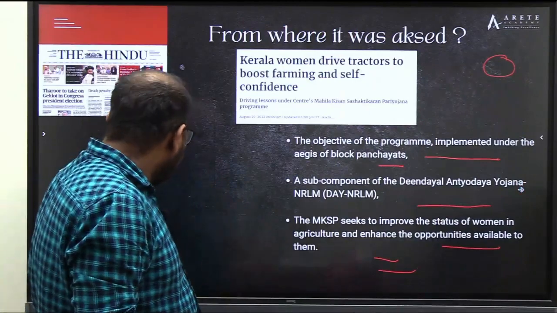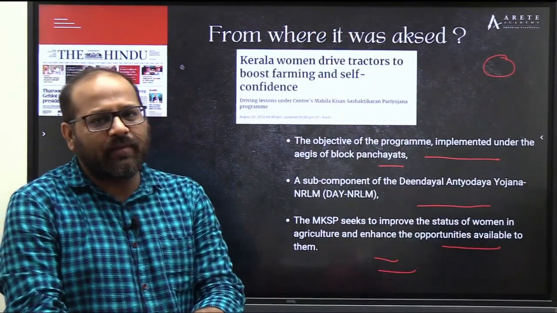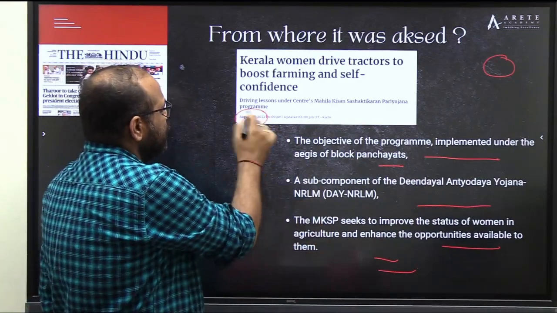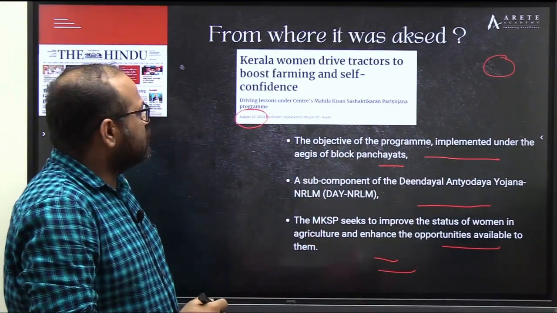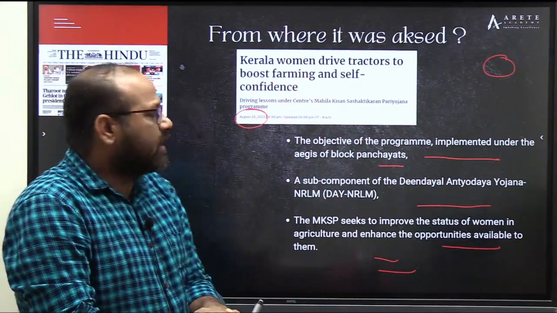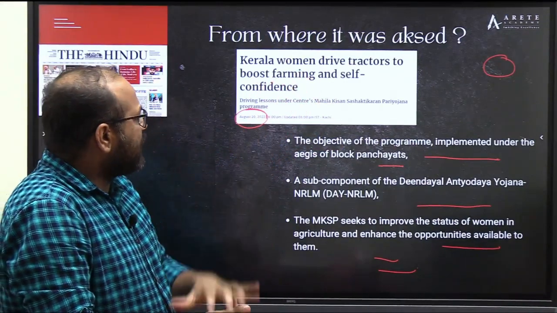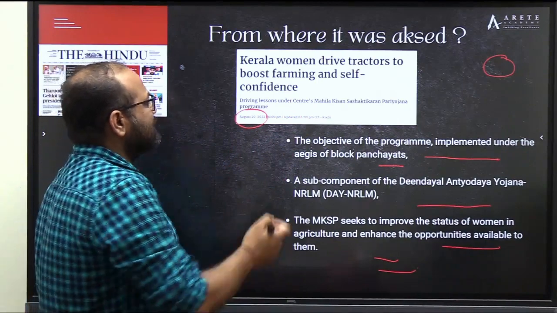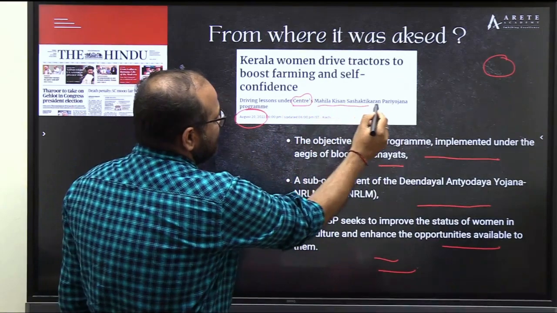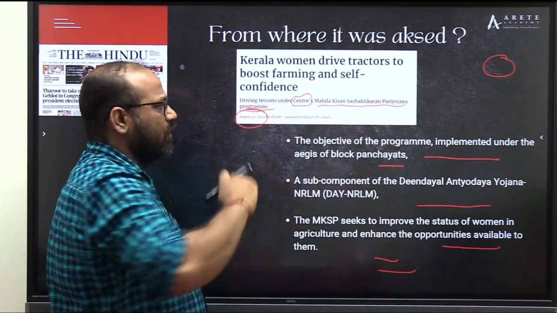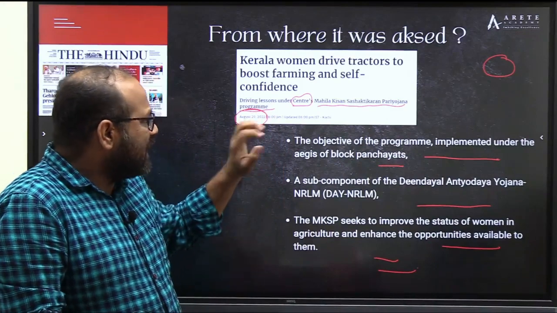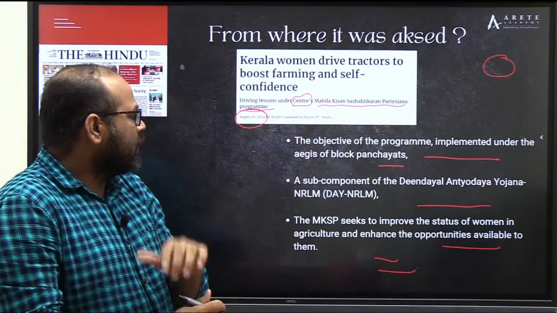Okay. So from where was this question asked? If we talk about current affairs, it was in the news on August 20, 2022. This piece of information was in The Hindu: Kerala women drive tractors to boost farming and self-confidence. Driving lessons under the Centre's Mahila Kisan Sashaktikaran Pariyojana program. So you will find this article on 20th August.